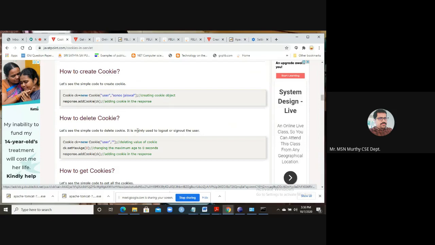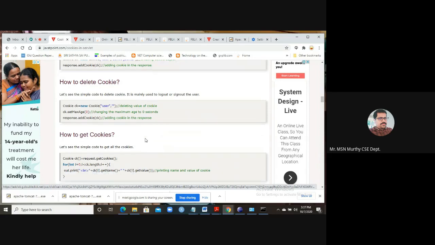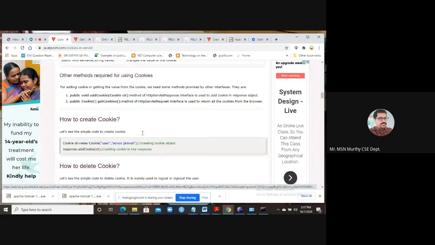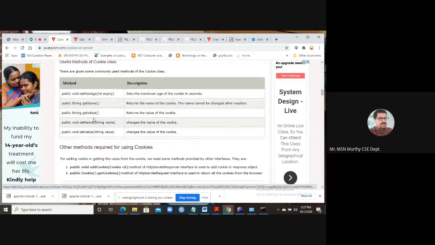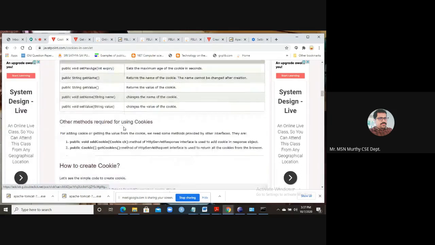So you are adding. If you want to delete the cookie, see one thing, deleting cookies. So this is the new user. If we are creating with no value, that deletes the value of the cookie. Also, we can change the maximum age, in terms of seconds, we can mention 0. So maximum age is now changed to 0. In order to retrieve the information, get name and get value methods are there. If you want to set the name and value, set name and set value methods are also there.